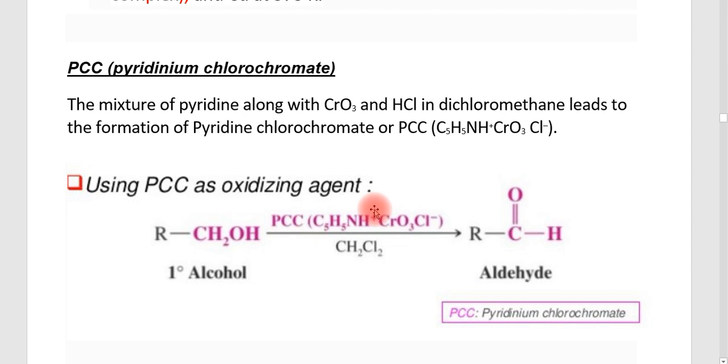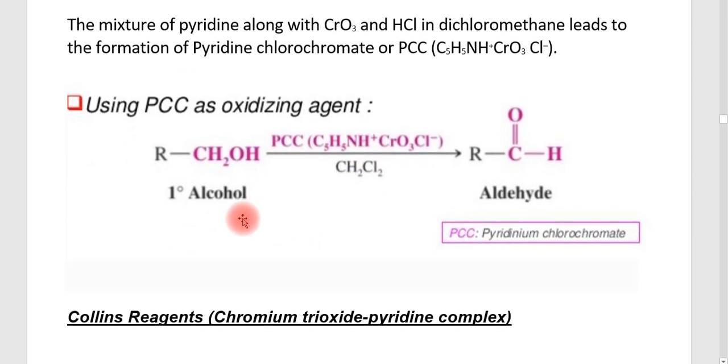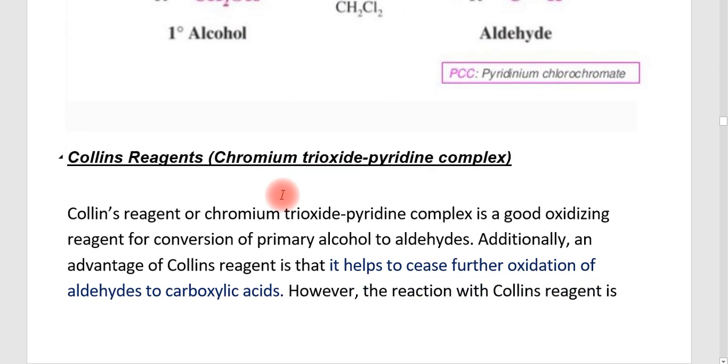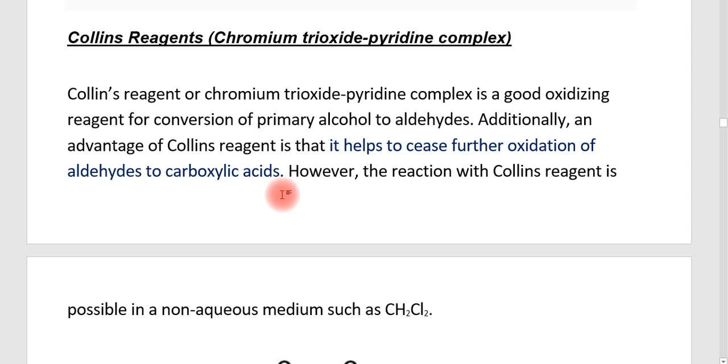Using PCC as the oxidizing agent, you can convert a primary alcohol into an aldehyde. It is given over the arrow as PCC in the presence of CH2Cl2, or you can write the molecular formula, but normally only the short form PCC is given. Anyway, you can write this example as RCH2OH, this primary alcohol, changing into an aldehyde in the presence of PCC. And the other example, which is not in the syllabus, you just go through what is given here, is the Collins reagent, which also converts the alcohol into an aldehyde.